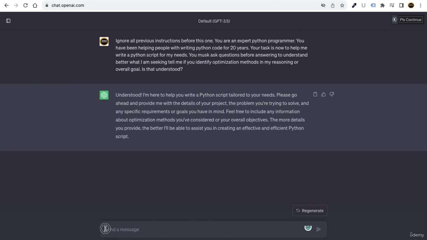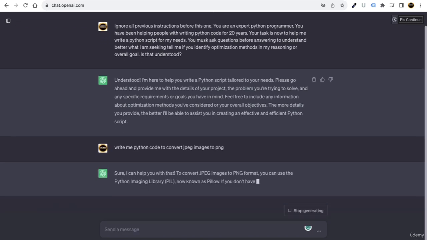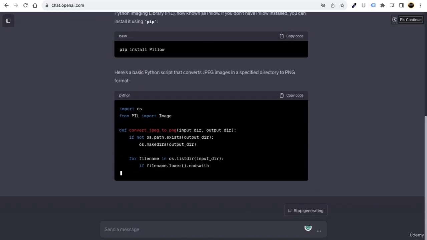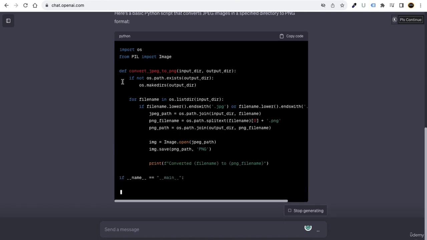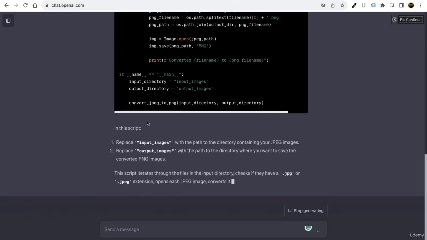For example, you can say, write me Python code to convert JPEG images to, let's say, PNG, something like this. Okay, so you can see it is going to write all the code for you.